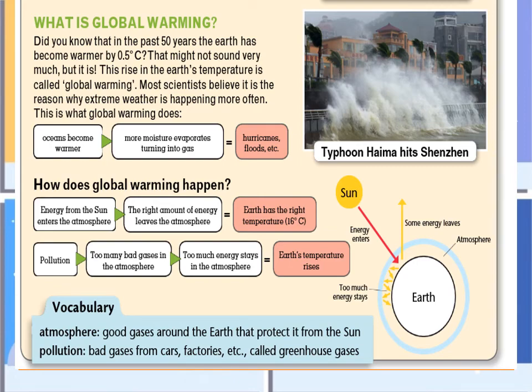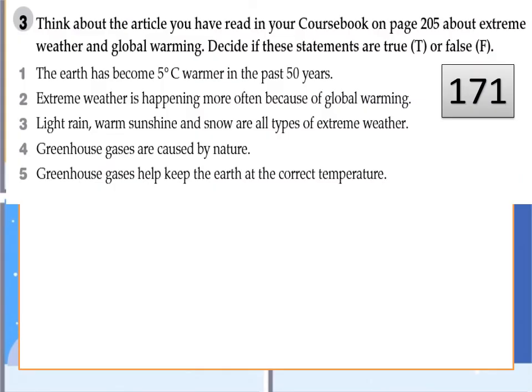So after reading this, we now need to answer some questions. I need you to open your activity book, page 171. We need to find true or false for these sentences. Number 1, the Earth has become 5 degrees Celsius warmer in the past 50 years. No, of course, it's false. It has become 0.5 degrees Celsius warmer.